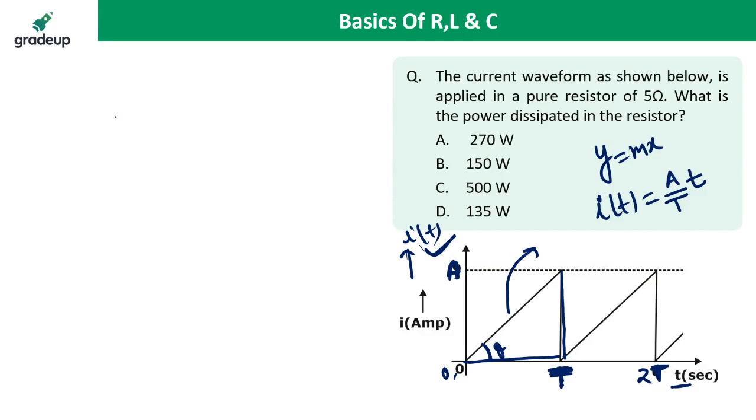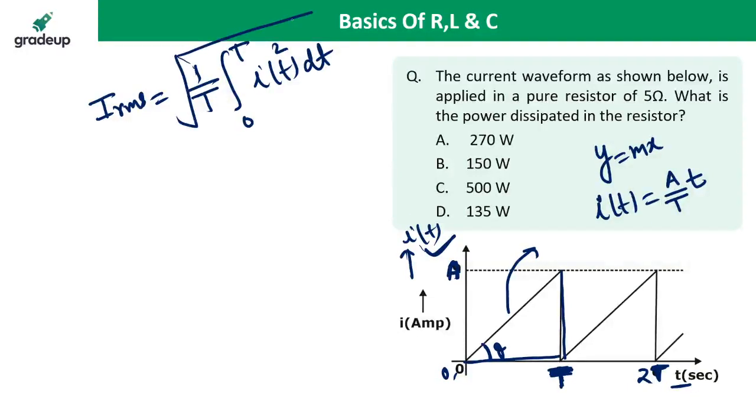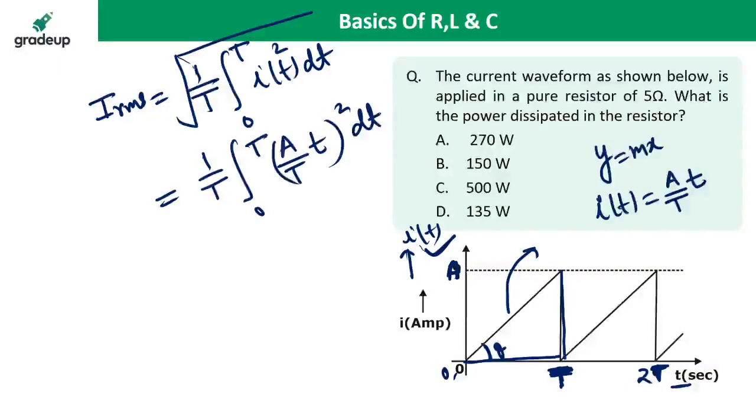Now if I calculate the I RMS value, I RMS is the square root of 1 by T integral from 0 to T of I(t) square dt. Here I(t) is A upon capital T into small t, whole square, dt.